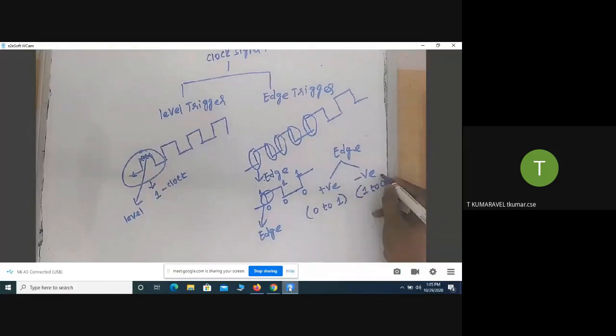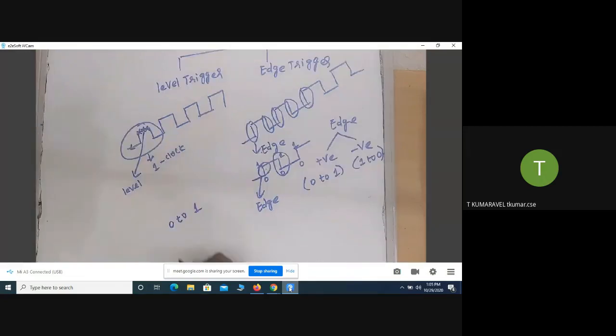This edge we call a negative edge. Suppose I say the circuit is operating on positive edge. What is the meaning? Whenever the clock increases from 0 to 1, it is going to operate. That is the meaning of positive edge. What is the meaning of negative edge? The clock signal is reduced from 1 to 0. That edge we call a negative edge.